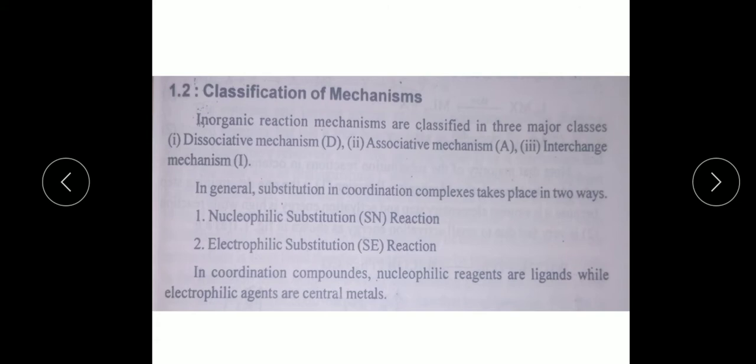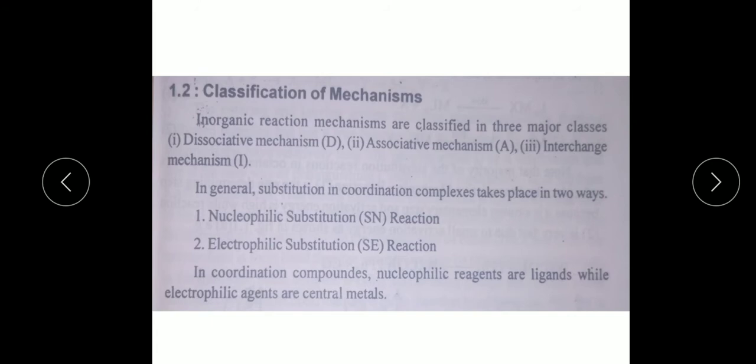In general, reaction mechanism is the pathway of a reaction from reactants to products. That means formation of activated complex, stereochemical changes, and change in the rate of the reaction are included.